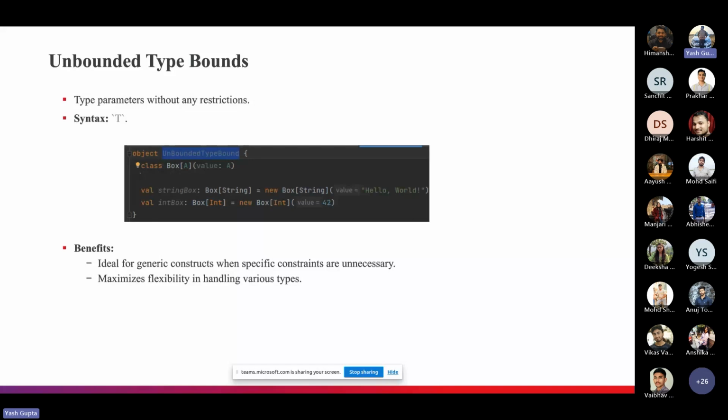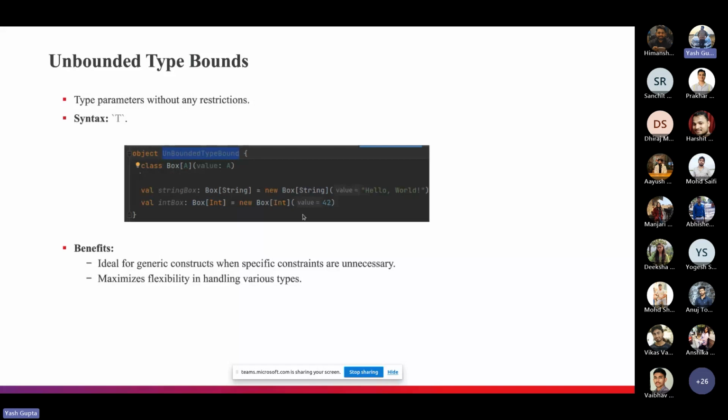We can initialize the object of the class whenever we want, and like anything, we can pass a string, we can pass another class object, we can pass an int, we can pass anything in it. There is no restriction in it, right? So the benefit of this unbounded type bound is that it is ideal for generic containers when specific constraints are unnecessary, maximizing flexibility in handling various types. So obviously we can declare any object with it, and it will be very flexible.